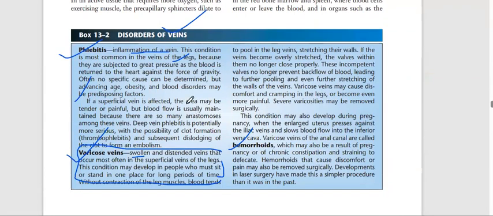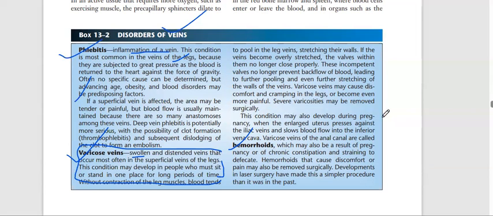If the veins become overstretched, the valves within them no longer close properly. These incomplete valves no longer prevent backflow of blood, leading to further pooling and even further stretching of the walls of the veins. Varicose veins may cause discomfort and cramping in the limbs or become even more painful. Severe varicose veins may be removed surgically.